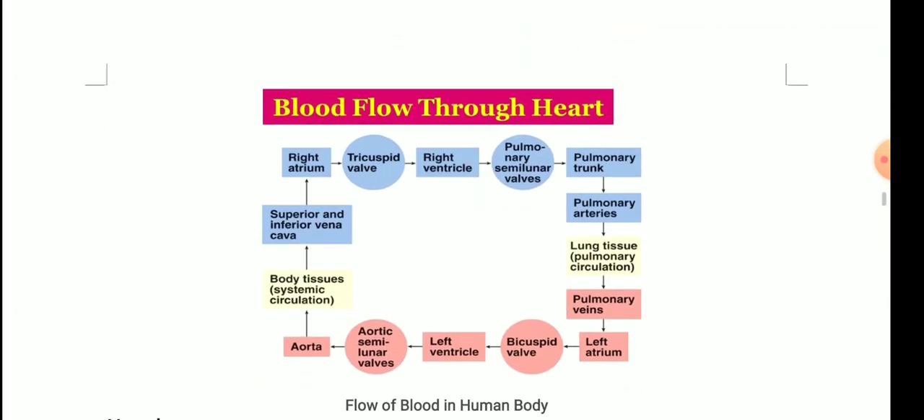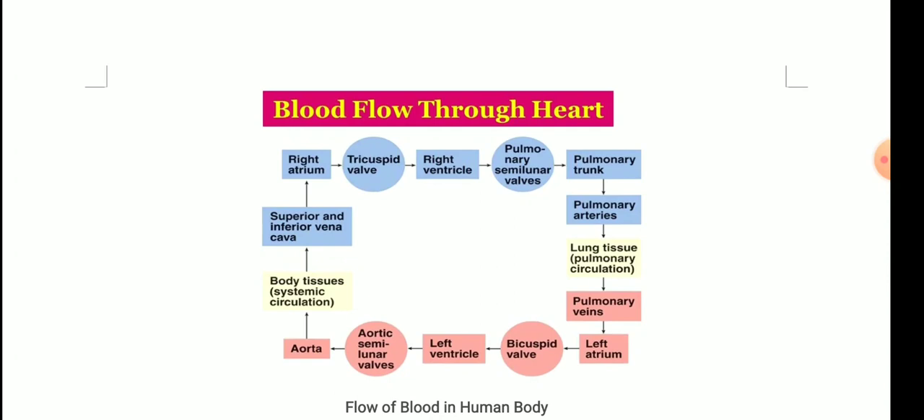Now this diagram shows the blood flow through the heart. So let's start from the right atrium. See, the blue one is the deoxygenated blood, remember, and the red one is the oxygenated blood. Now you can understand. Let's start from the body tissues, then it will be easy for you. From the body tissues, the superior and the inferior vena cava bring the blood to the right atrium, very important. Now because it is the deoxygenated blood, from the right atrium the blood will flow to the right ventricle.